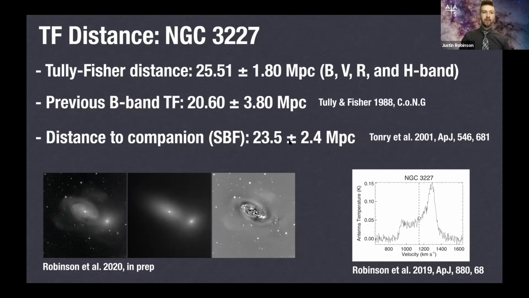That's about 24 megaparsecs. And ours is very close within the uncertainties, which it should be if they're interacting. And the previous Tully-Fisher distance is closer, which it should be because we're taking out the AGN light, which means that we're dimming the galaxy to be at its true galaxy-only luminosity. So we should be pushing it further, which we are. So all good sanity checks.